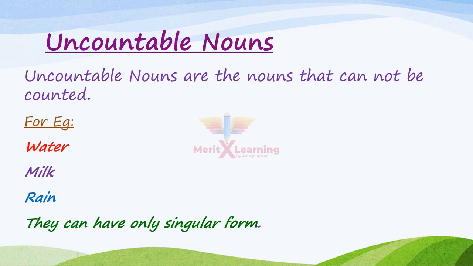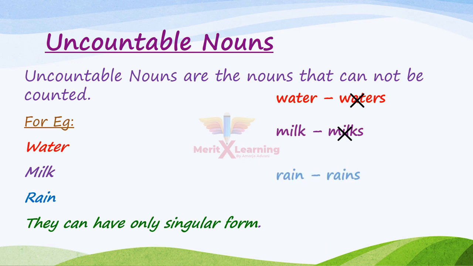Uncountable nouns can have only singular form. Okay, so they can have only singular form. We do not say waters. We always say water. We don't say uncountable nouns in plural form. It is always singular. We do not say milks. We always say milk. We do not say rains. We only say rain.